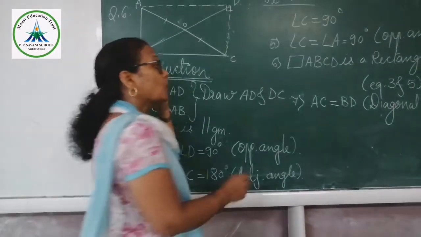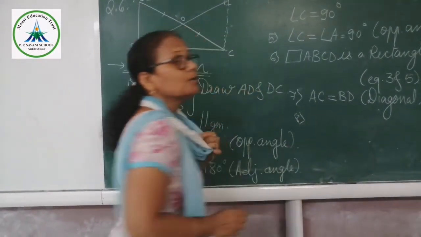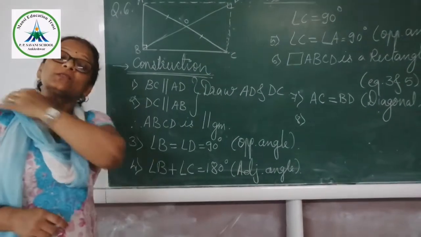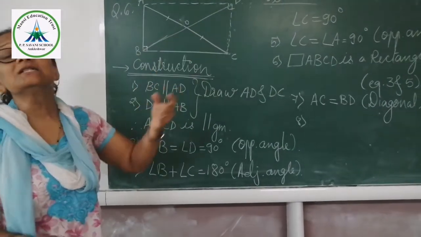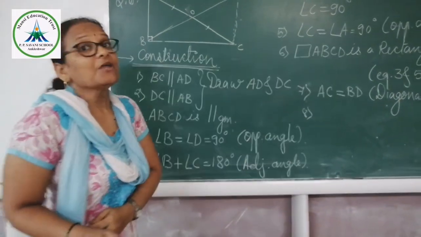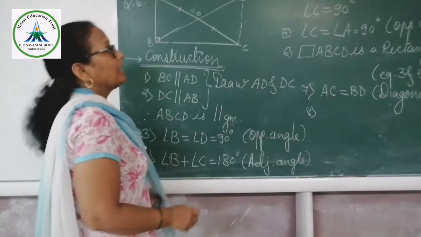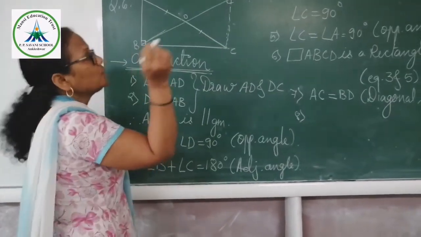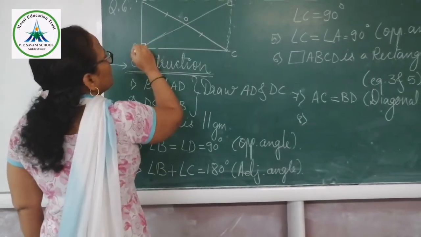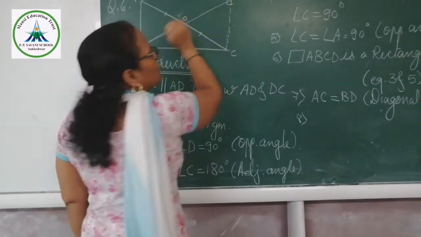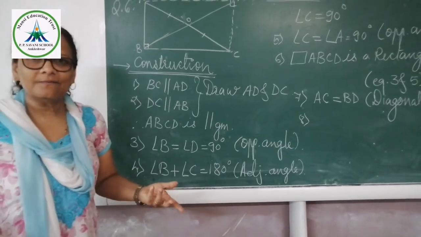If they are equal, what is the another property for the diagonal of the rectangle? For the rectangle, the diagonals bisect each other. If they bisect each other and they are equal to each other, that means AO, OB, OC and OD are equal to each other.